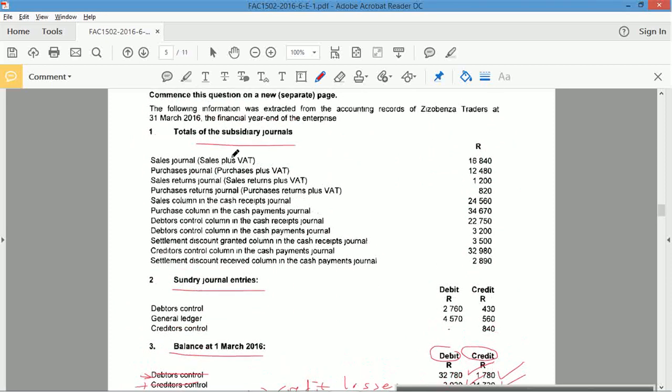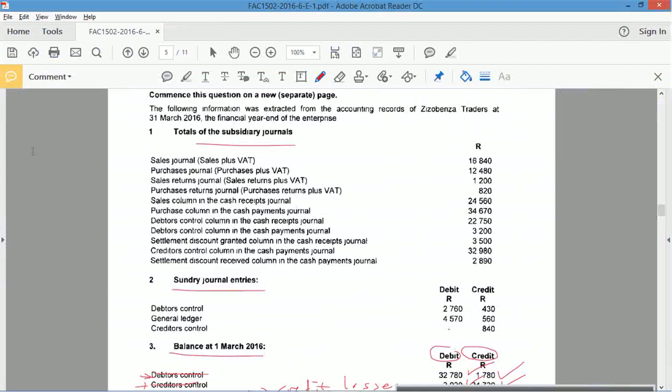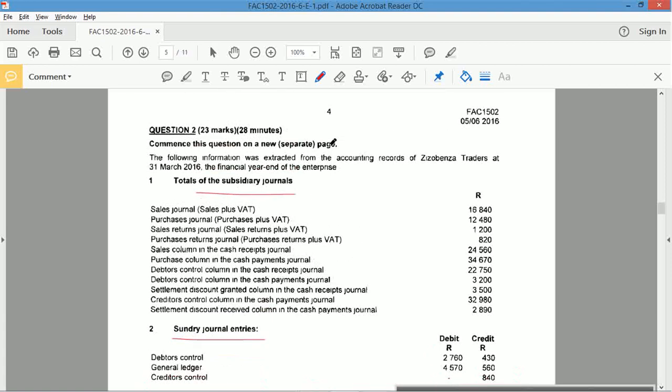Okay, so let's put all these things in. Sales journal. If I'm selling, I'm affecting my debtors. If I sell, debtors owe me more, they don't owe me less. Debtors will go up. How much was it? Sales plus VAT. Ooh, okay. When I see VAT, I need to ask the question, VAT vendor or not? That's the big question.